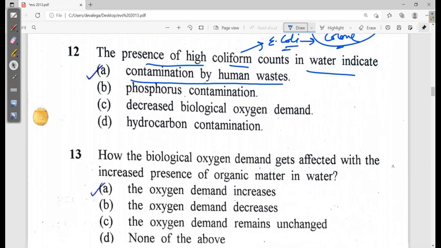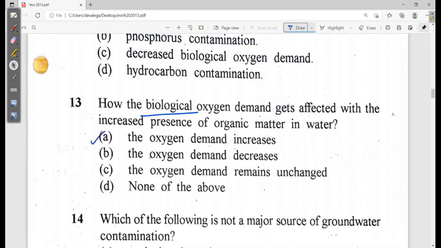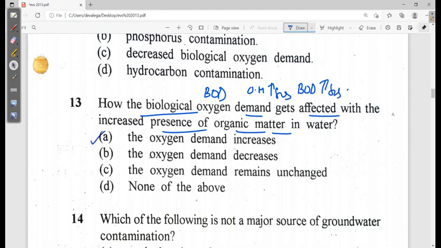Again, an easy question. How does the biological oxygen demand, that is the BOD, get affected with the increased presence of organic matter? It increases definitely. When your organic matter increases, remember this thing, BOD also increases. So again it's an easy question. Option A is the correct one.